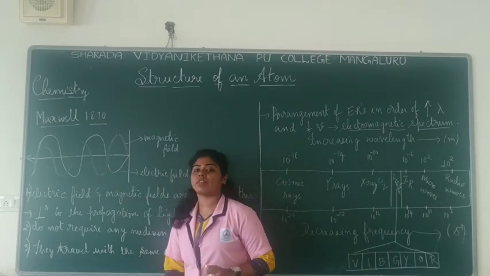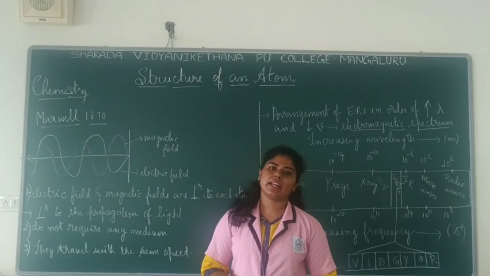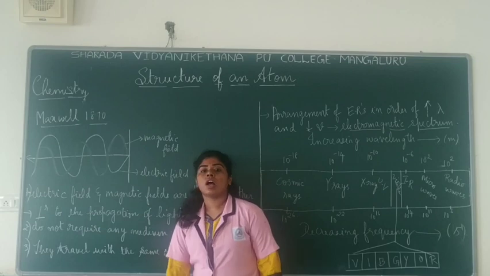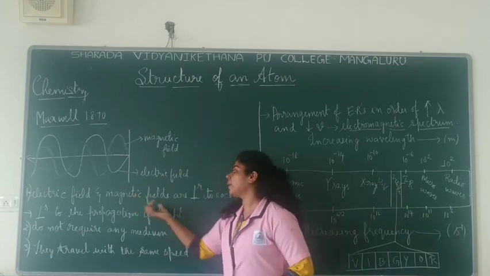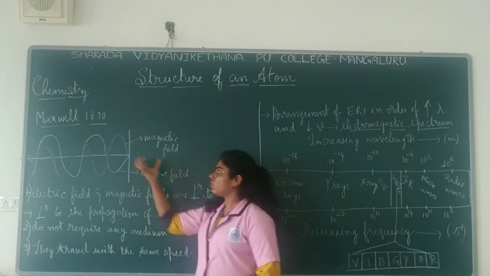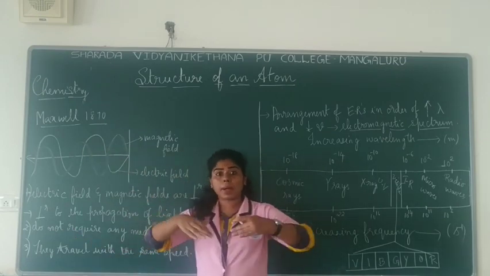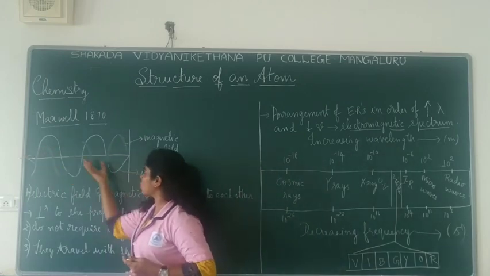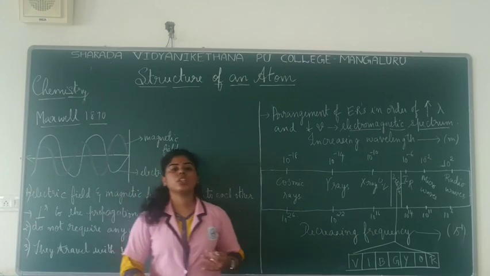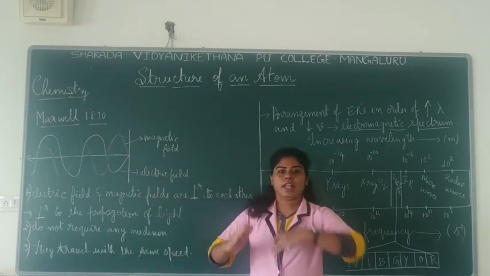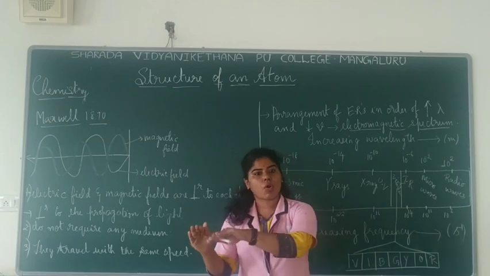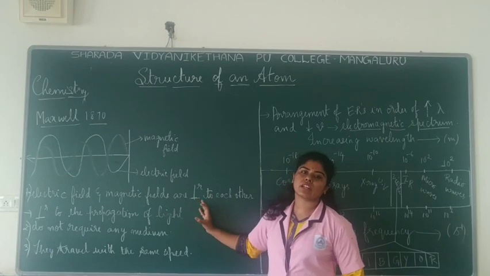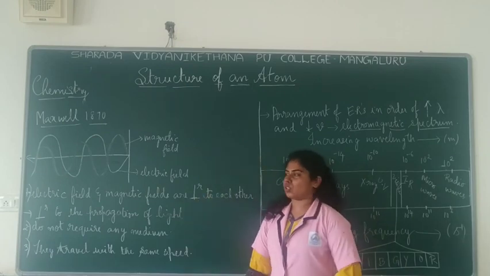That's why we call them electromagnetic radiations, because there is an electric field as well as a magnetic field. So how are they related to each other? They are perpendicular to each other, and also these two, the electric field and magnetic field, are perpendicular to the direction of propagation of the light. Now imagine this is the direction of propagation. They are perpendicular to each other, and also to the direction of propagation of light. This is one of the characteristics of electromagnetic radiation.